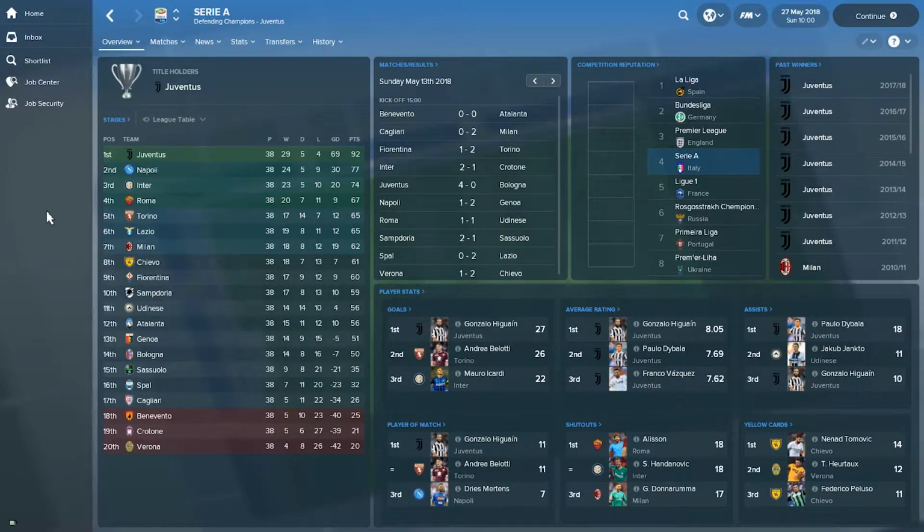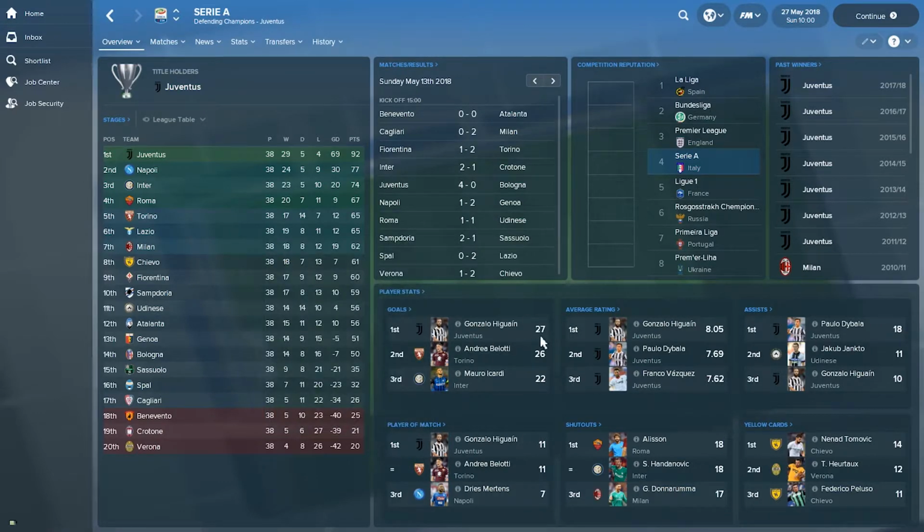The Italian Serie A has been won once again by Juventus with a 15-point cushion to the second place Napoli. Inter has finished third, 74 points, so this is taking them 18 points off the top. We'll have a look in a second of how they have been doing without Perisic. Benevento, Crotone, and Verona, unfortunately, are all going down as part of the relegation zone.